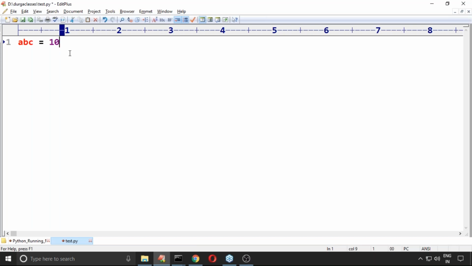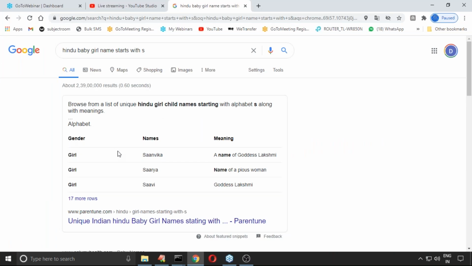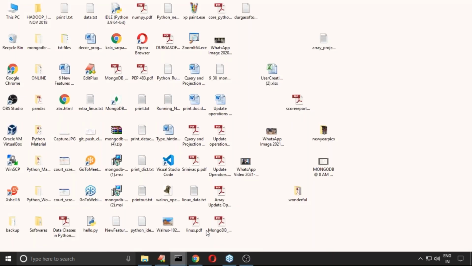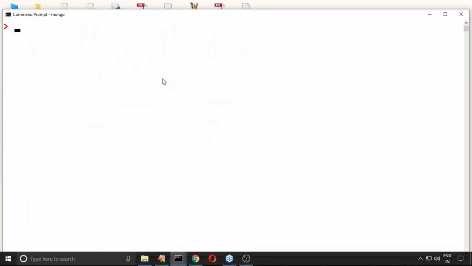Is it valid or not? Yes, perfectly it is valid. abc is a valid identifier, right? Print abc. What is the output? By default we are going to get just 10. Perfectly it is valid, sir.